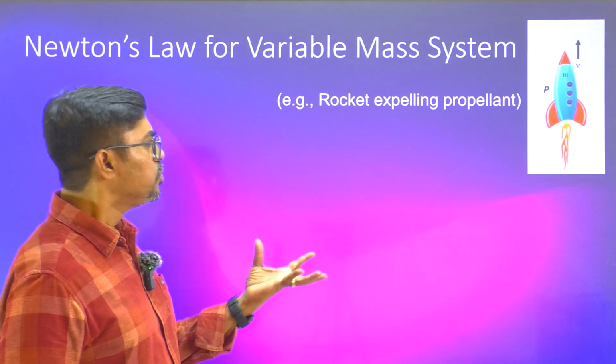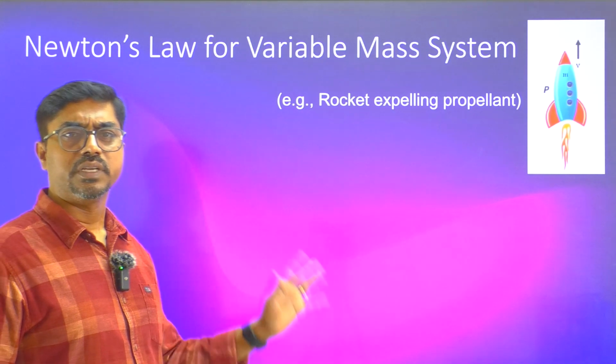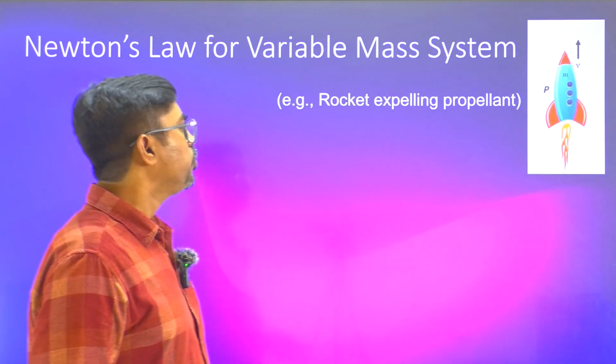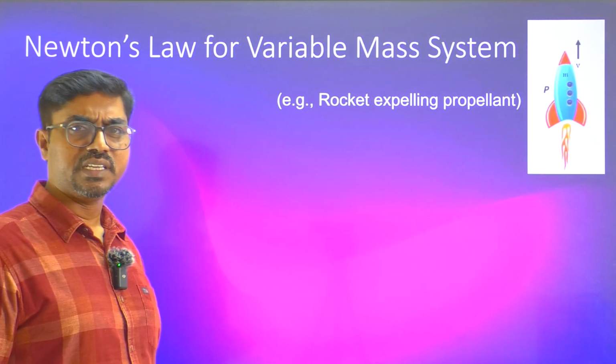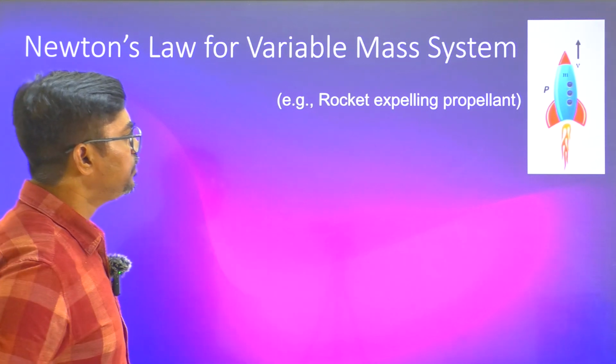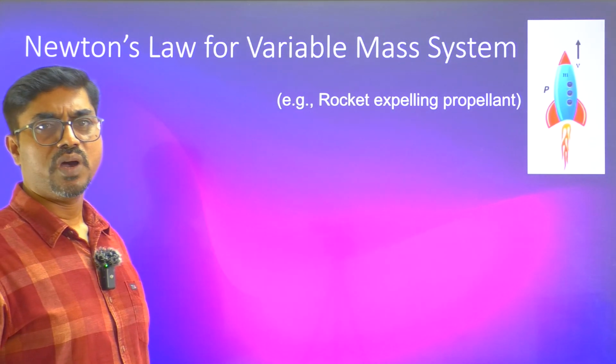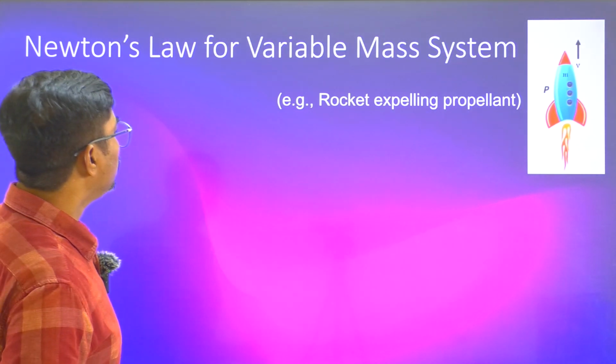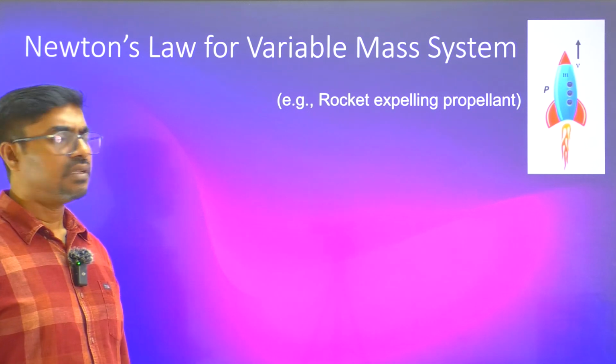The fuel which is burned is being reduced into gases, and that is being pushed out because of the excess pressure that is created. So as a whole, the mass of the rocket is changing. So mass is changing here. In that case, how do we apply Newton's law?